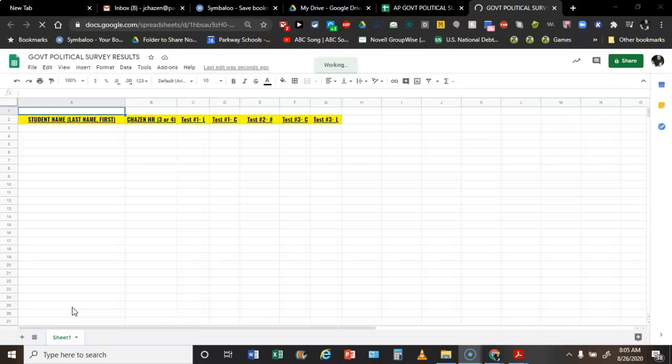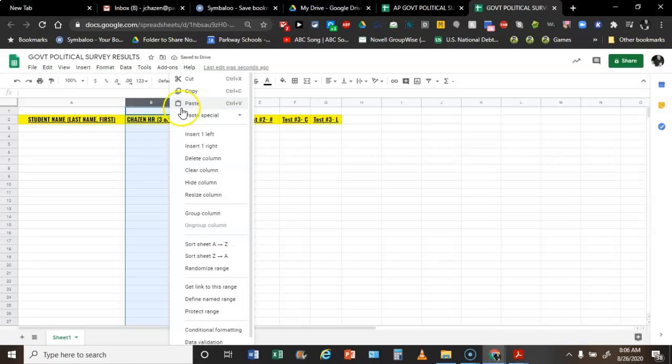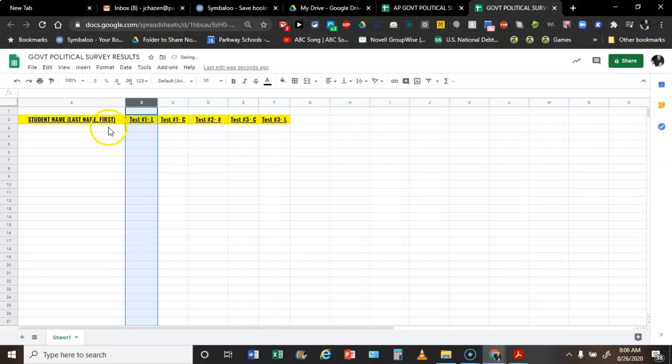All right, so this is a spreadsheet where you're going to document your answers. You can see up here it says government political survey results. What you're going to do is type in, and I'll have a link for this on Google Classroom, your last name and then your first name. I need to change this. We don't need this one, so let's just delete that. After you type in your first name, you're going to give me how many L statements you had and how many C statements you had.